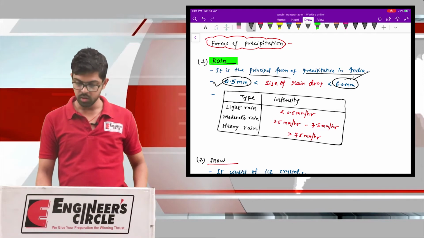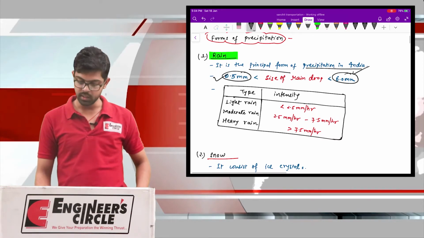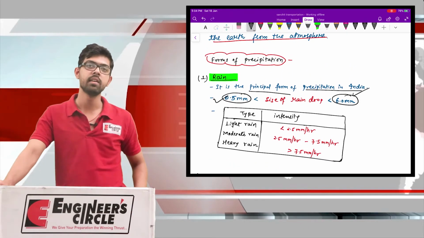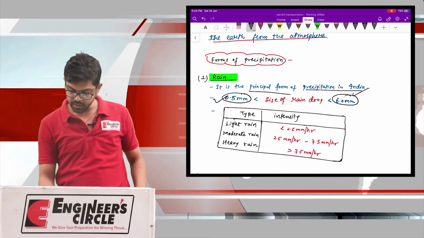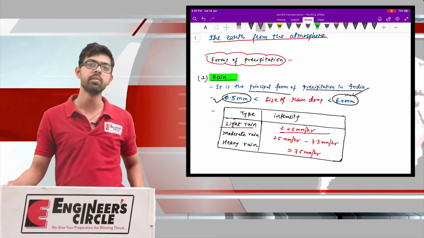Here I have drawn a table. The table shows the type of rain and the intensity of rain. The first is light rain: the intensity is usually less than 2.5 mm per hour.